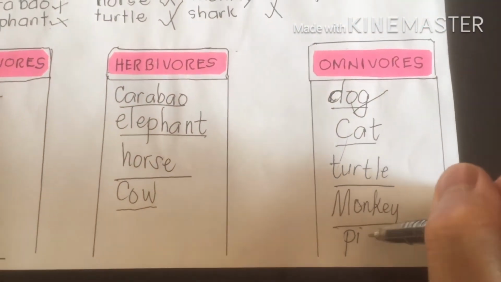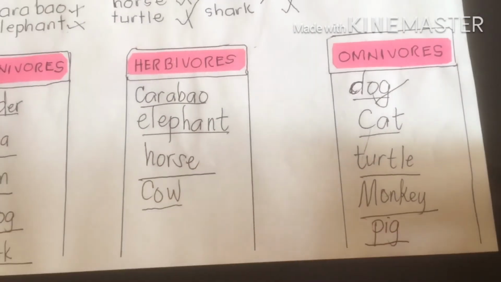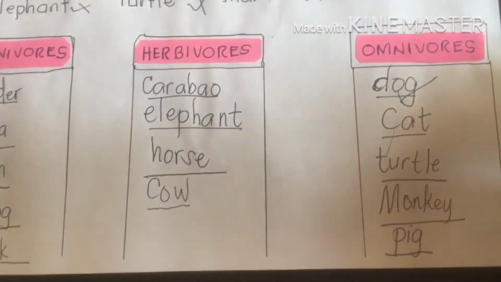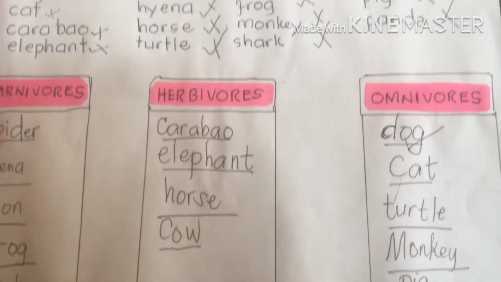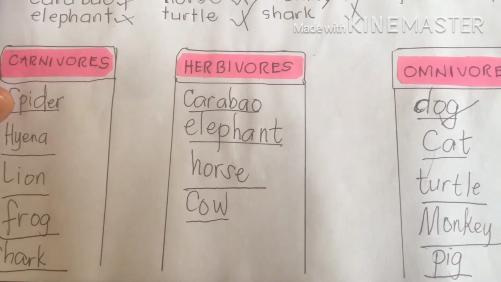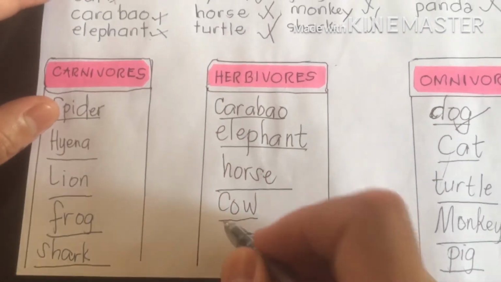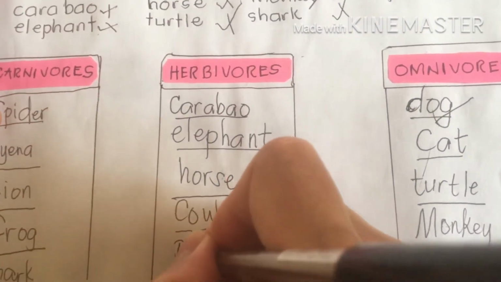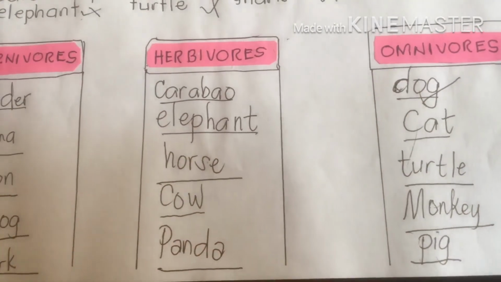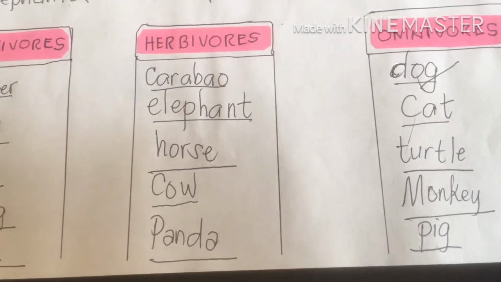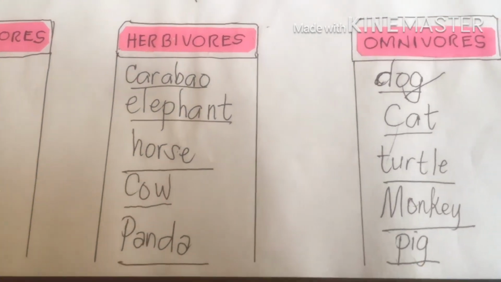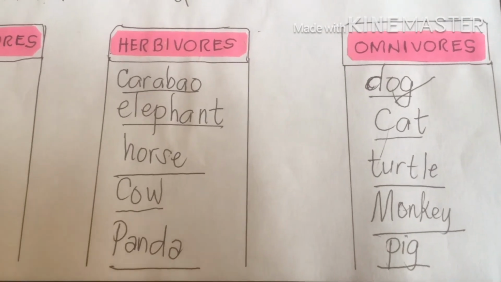They eat both plants and animals. What about panda? It's a cute animal, right? Very entertaining animals also. They belong to herbivores.